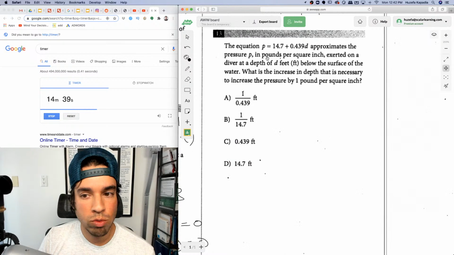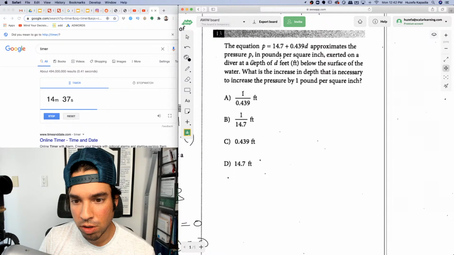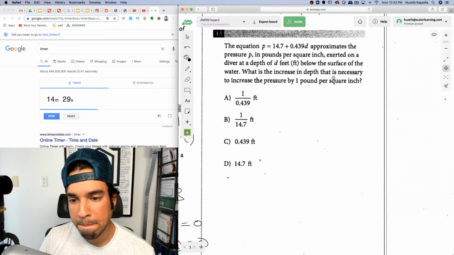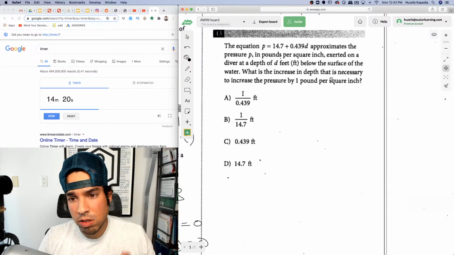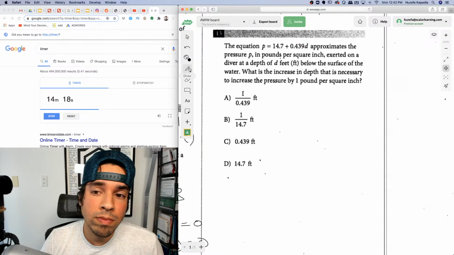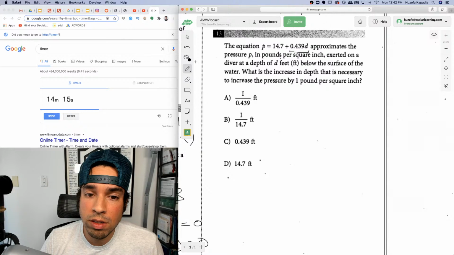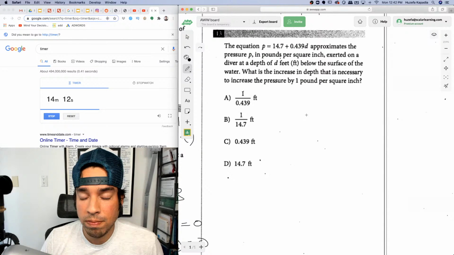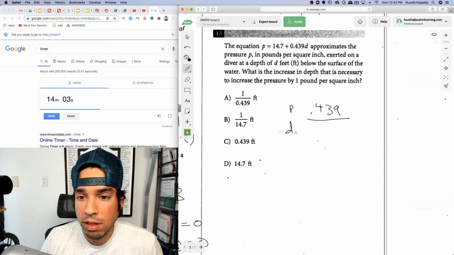The equation P equals blank approximates the pressure in pounds per square inch. What is the increase in depth that is necessary to increase pressure by 1 pound? Hold on. I have to think about this. I know that's the slope. So my slope is 0.43. The slope is always the change in y, which in this case is the pounds, over the change in depth, which is 1.